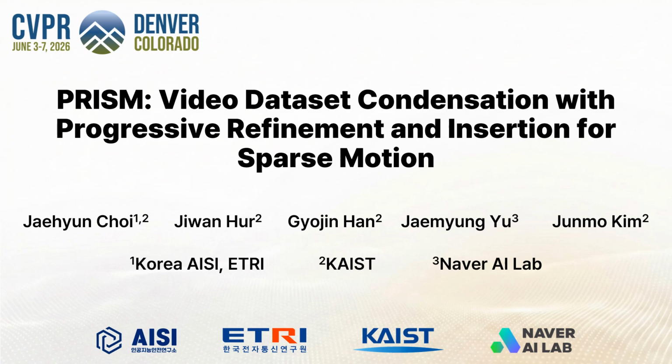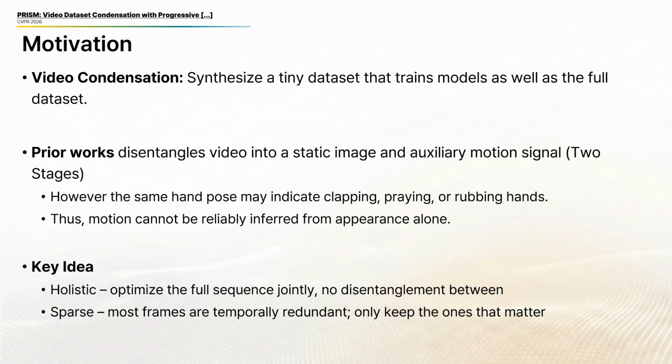In this video, I'll present our work PRISM: Video Dataset Condensation with Progressive Refinement and Insertion for Sparse Motion. This is joint work with collaborators at KAIST and Naver AI Lab. Video dataset condensation aims to synthesize a tiny dataset that can train models nearly as well as the full one, cutting down massive storage and compute costs.